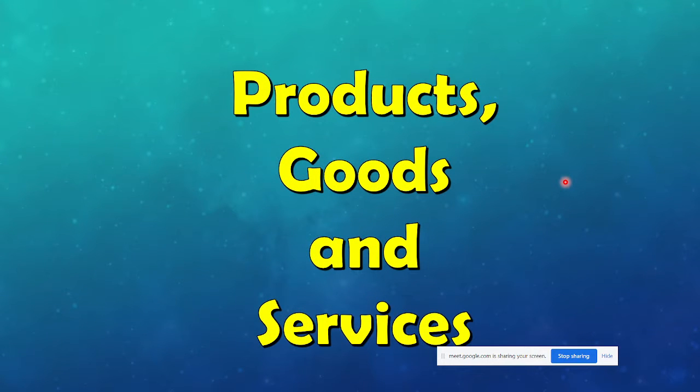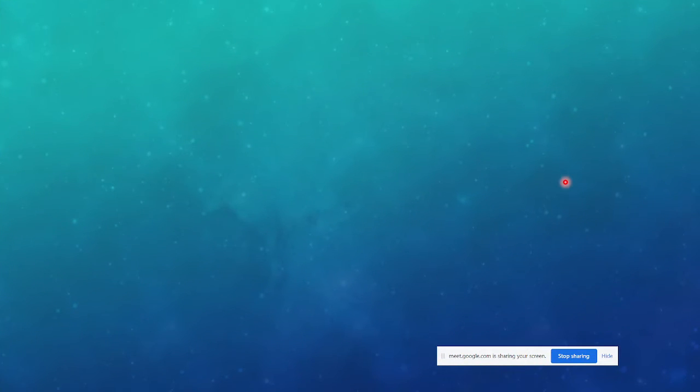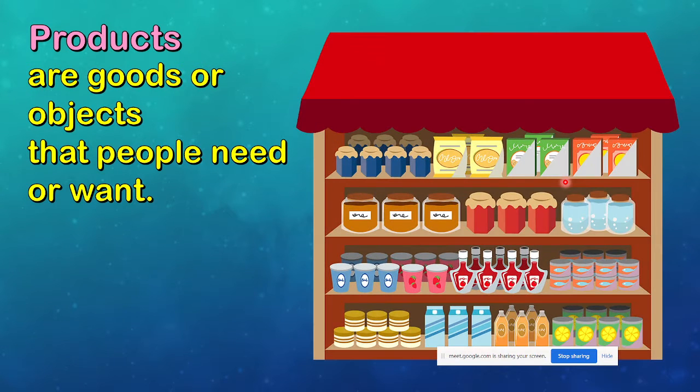Our topic for today is still about products, goods, and services. We are just going to continue, okay? Now, do you remember what is the meaning of products? What do you mean by product? Product means what people need, what people buy, right? What people use, right? Can you give me examples of products? Products are goods or objects that people need or want. Examples of products?